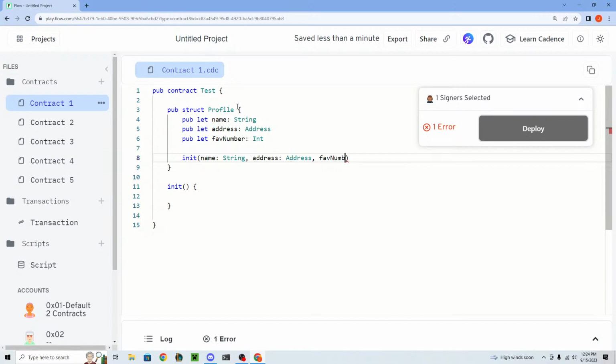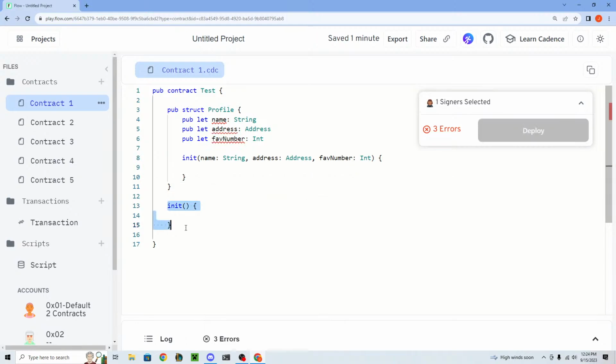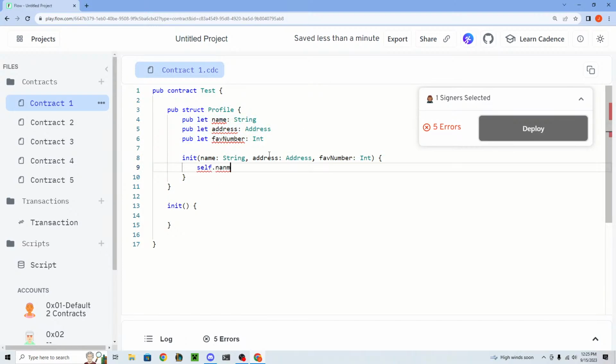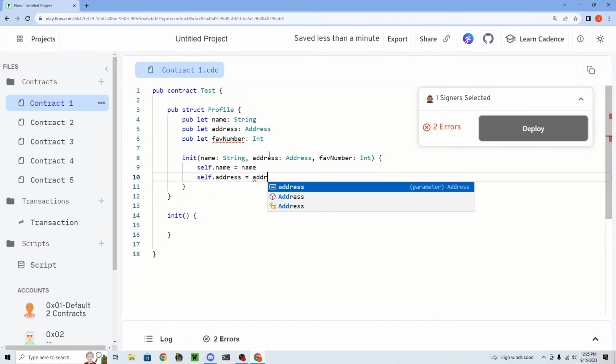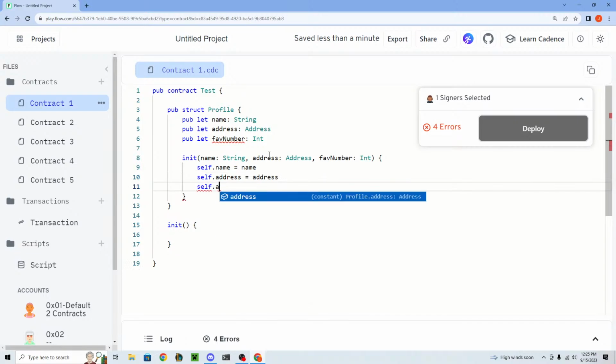Just like with contracts, where when the contract is deployed the init function gets run, when a struct is created the init function gets run, right? So we have to set these values when the struct is created. self.name equals name, self.address equals address, self.favoriteNumber.